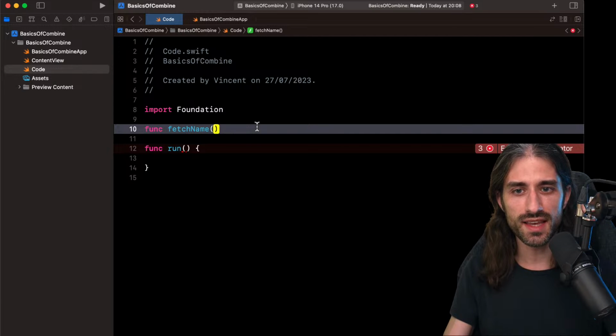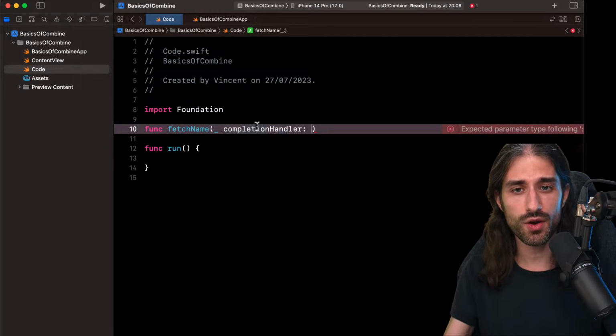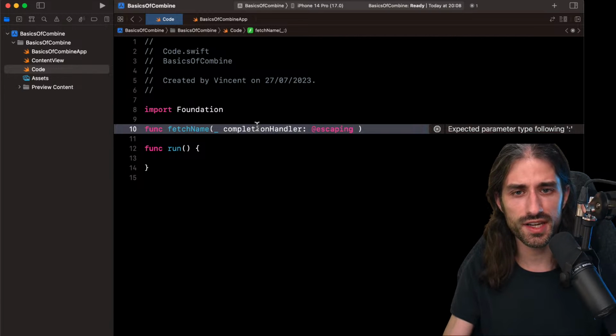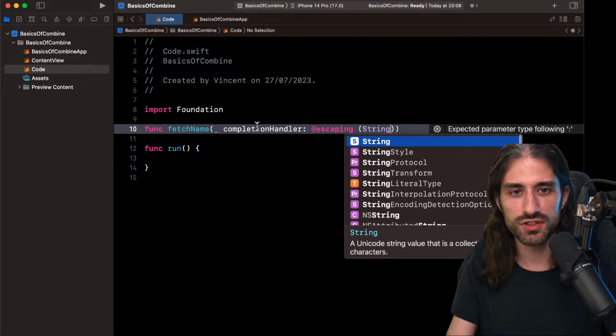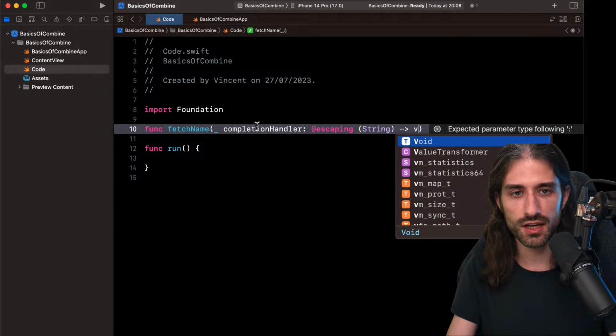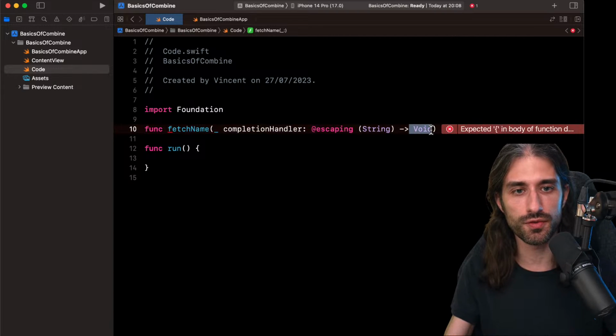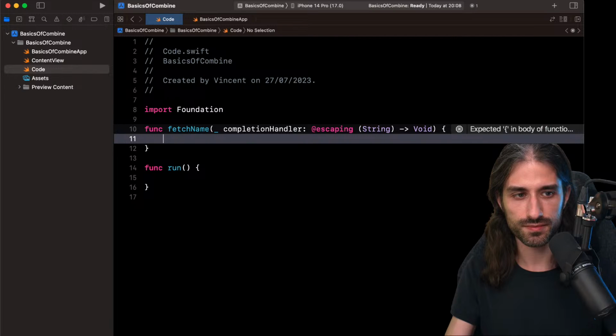It would be taking as an argument a completion handler, so a closure that would be called later once the result would be available. This completion handler would take the form of an escaping closure that would take the result as an argument. Here the result is a string because I'm fetching a name, and the completion handler would return Void because it's a function that will only be implementing side effects.